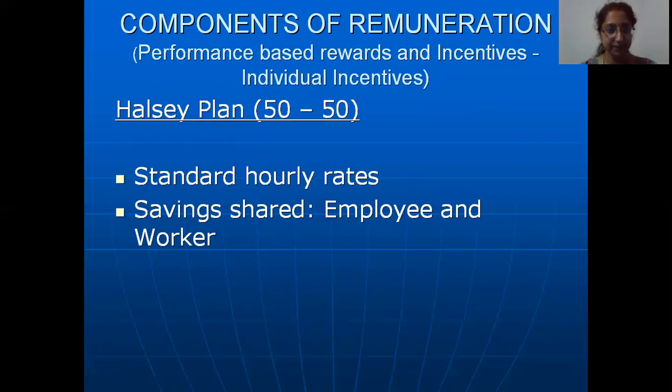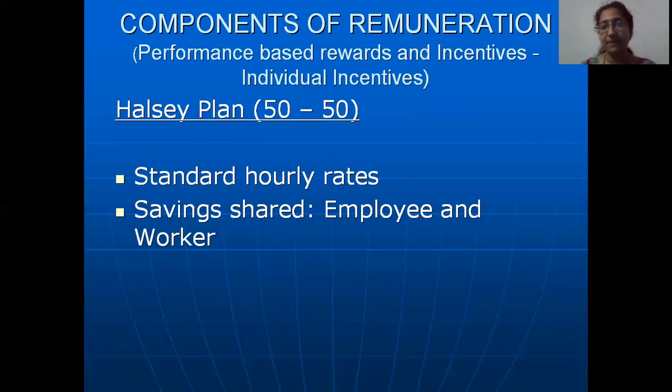For example, taking the case of 400 for producing one piece of cloth, the standard time established for producing that one piece of cloth is how many? 4 hours. Instead of 4 hours, this worker produces it in 3 hours itself.